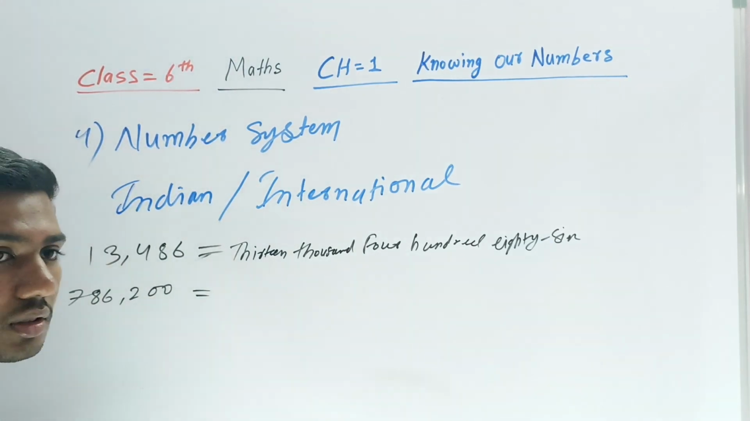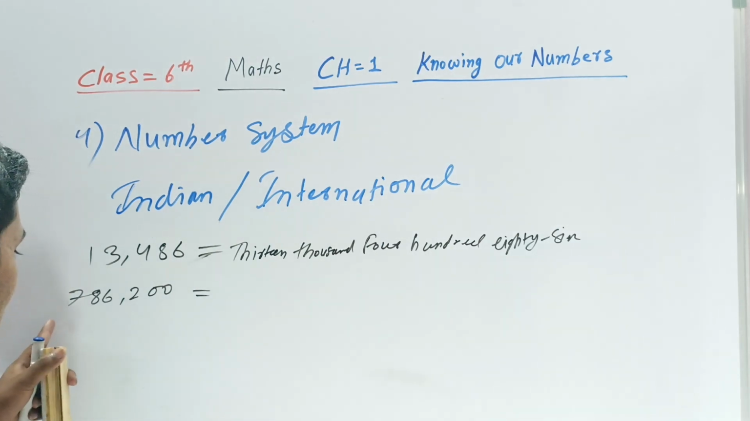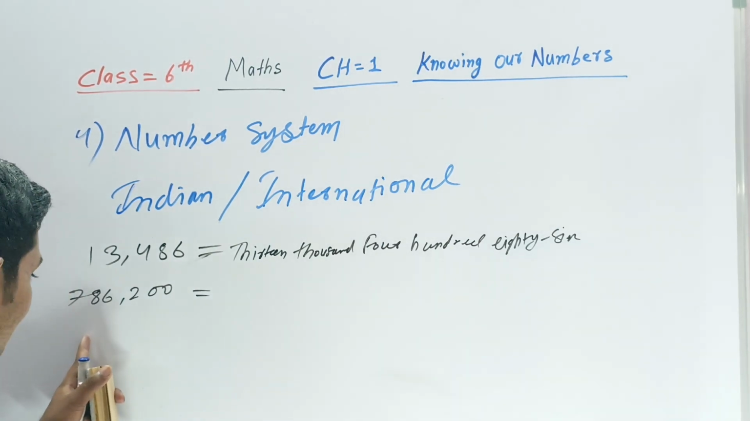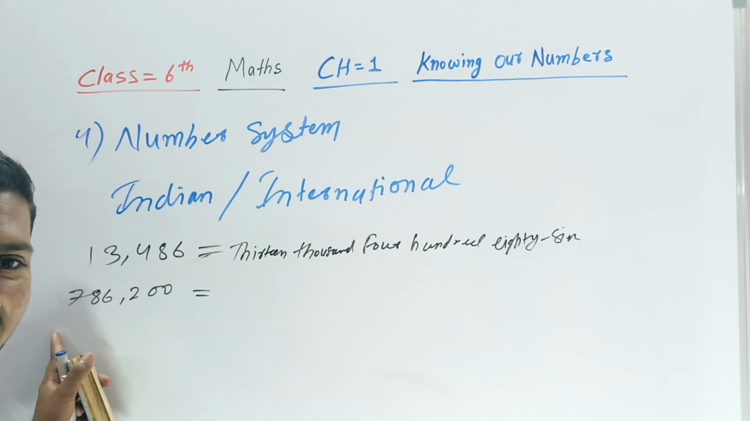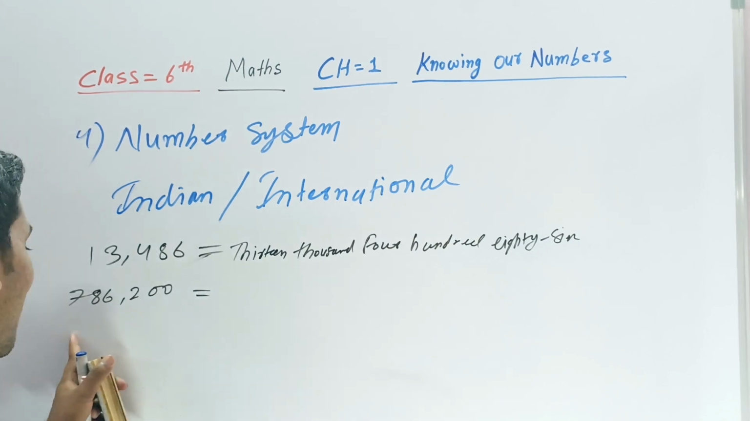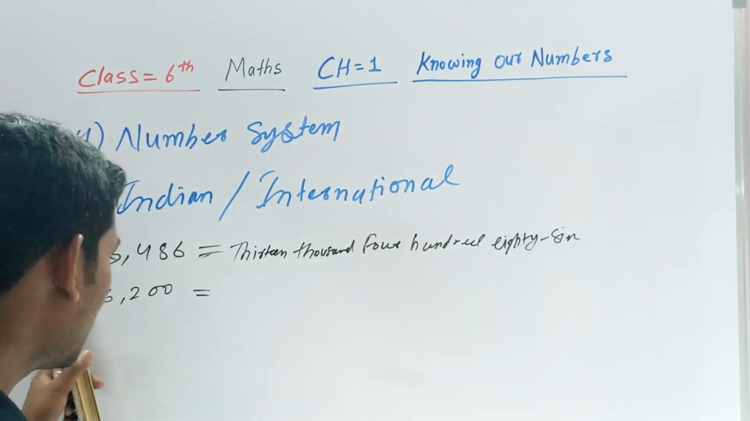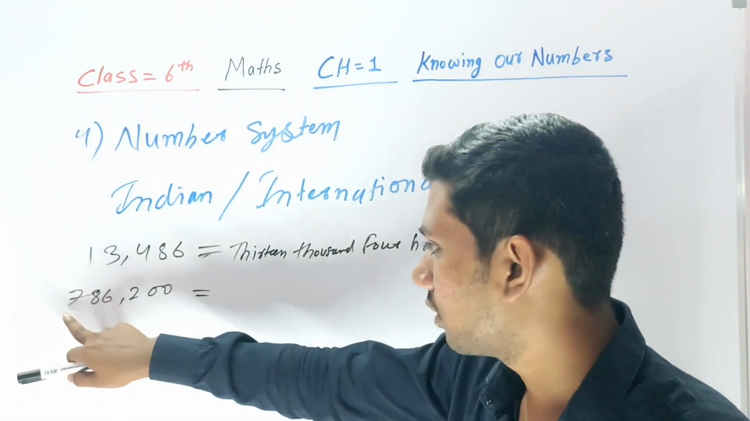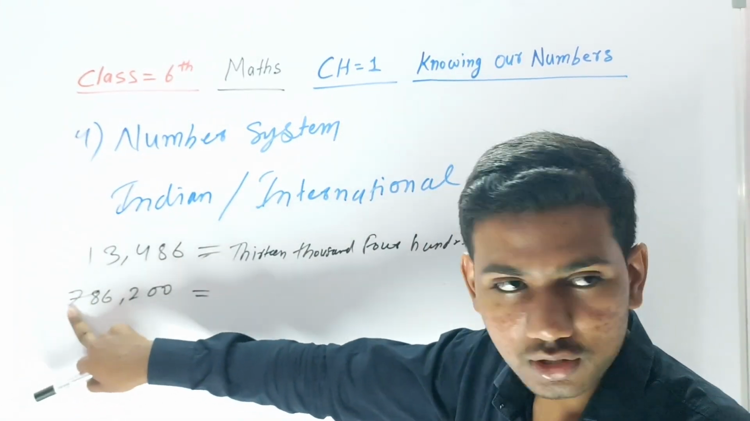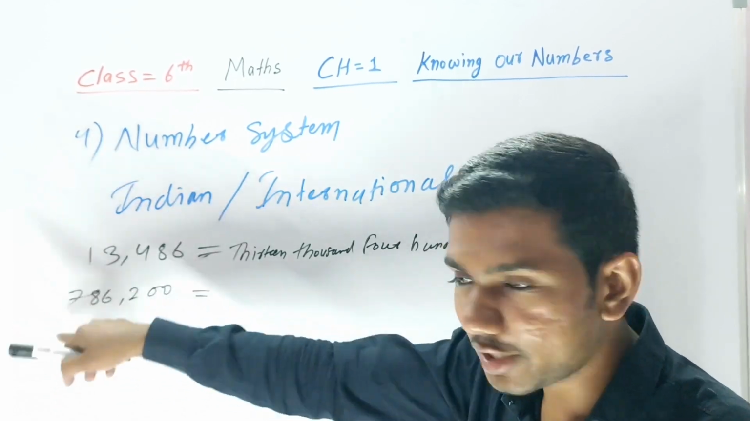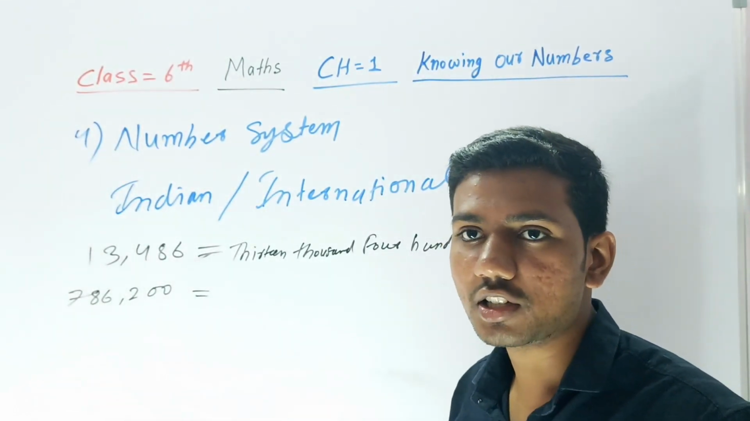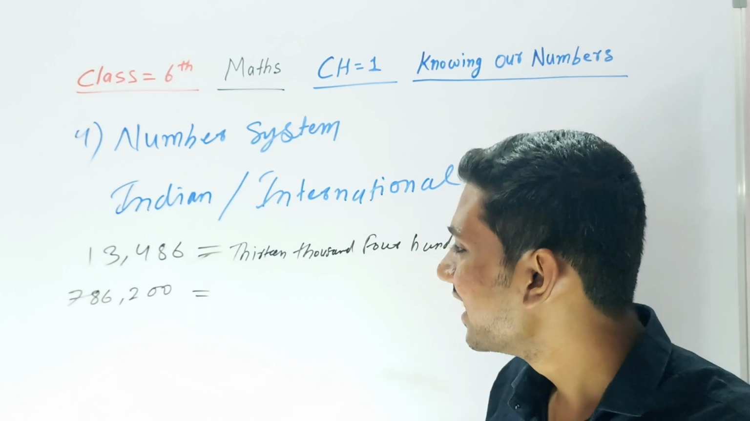Okay. So one boy is saying that this is 786,000. 786,200. Right? You are good. But one more is saying 700,000, 86,000. What is this? It's not like that.